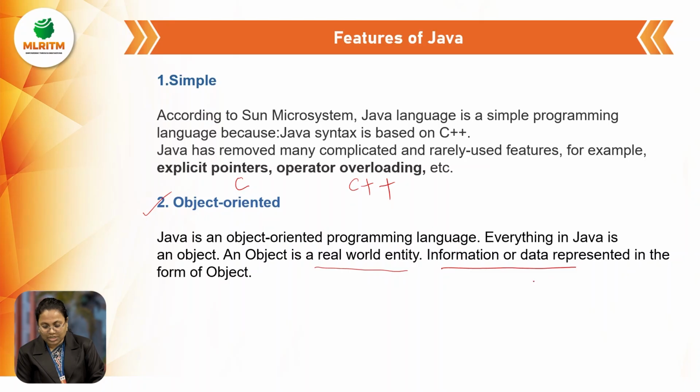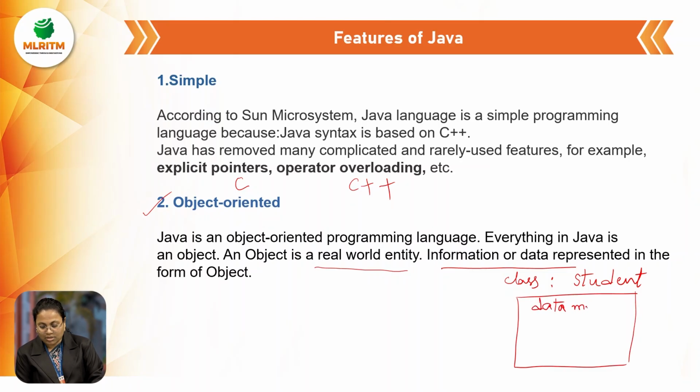a small program. See, if we have a class, for example, the class name is Student. Student is the class name. So inside this class, I'll write some data members as well as member functions. Data members and member functions we can write inside the class, right?